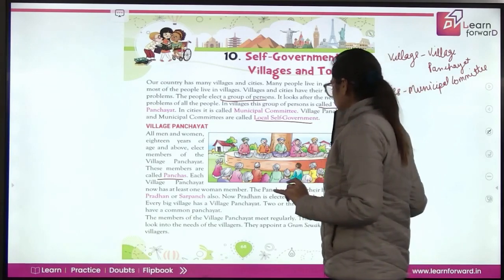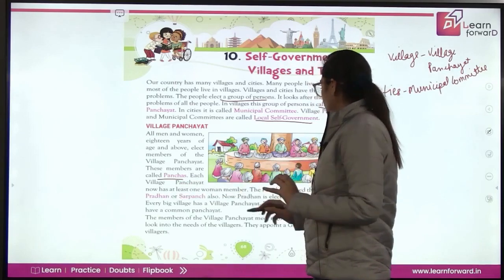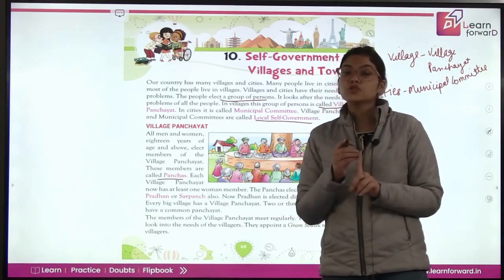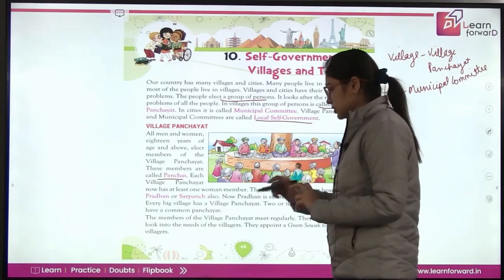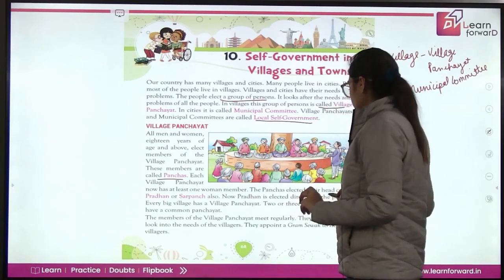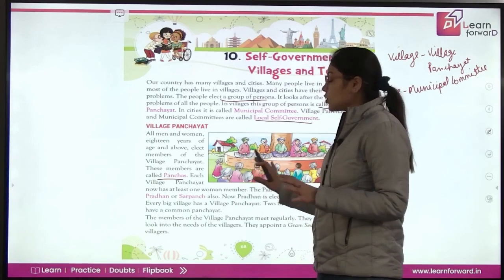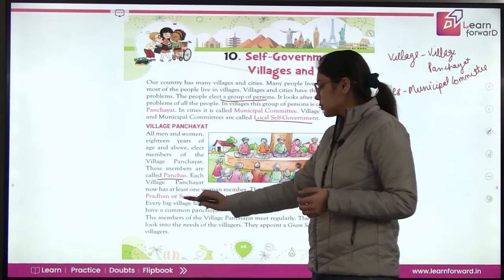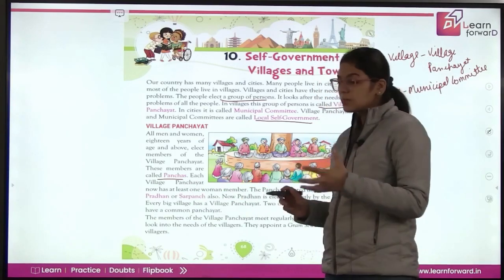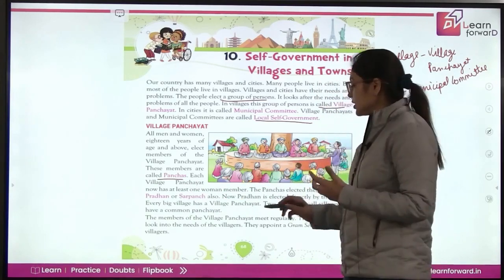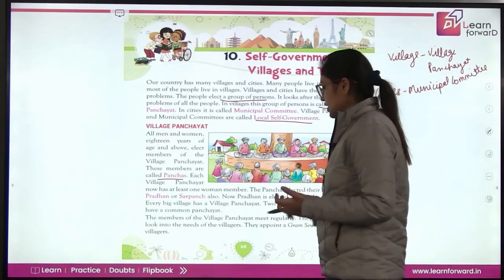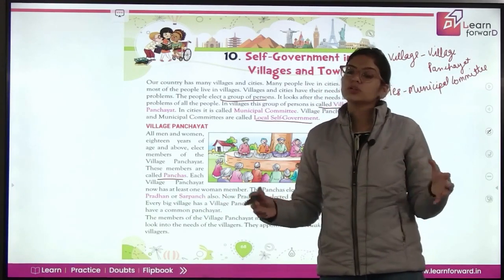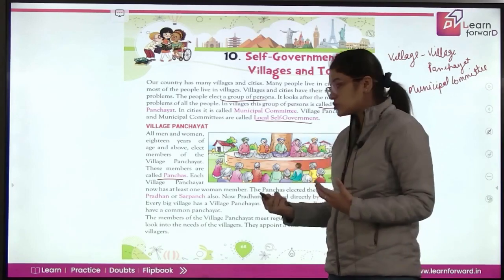The panchas elect their head called प्रधान और सरपंच. So ये जो पंच होते हैं ये एक इंसान को elect करते हैं जो उनका प्रधान या फिर सरपंच बनता है. Now pradhan is elected directly by the people. All the people directly elect the pradhan or sarpanch. Every big village has a village panchayat. हर बड़े village में एक village panchayat होती है. 2 or 3 small villages have a common panchayat. So if the villages are small, 2 or 3 will come together and they will make a panchayat.